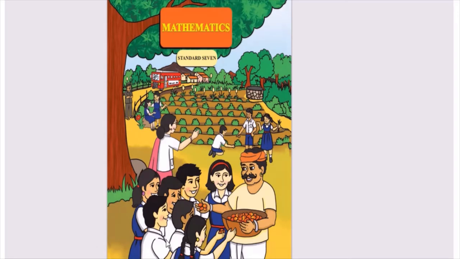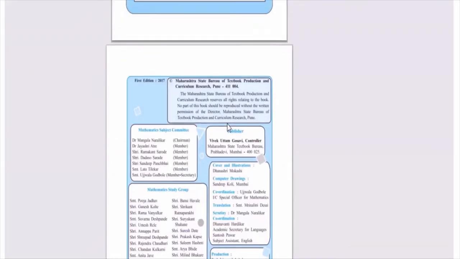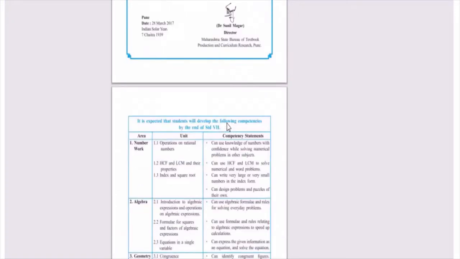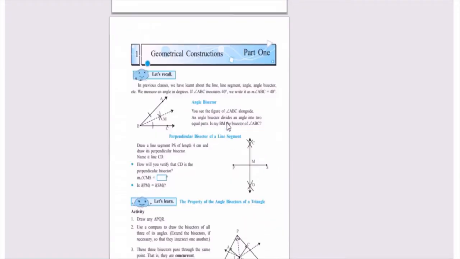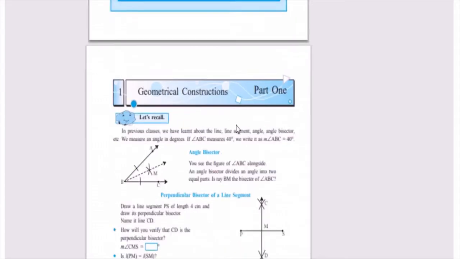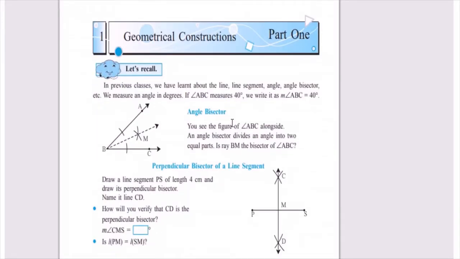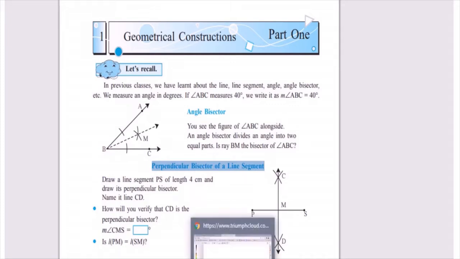Your maths textbook is this one, and you have the first chapter about construction. Let me show you. Geometrical construction is the first chapter, in which you are supposed to recollect what you have learned in the previous year. First one is about angle bisector, then again perpendicular bisector of line segment. So let me show you how angle bisector is done. Last year it was taught.